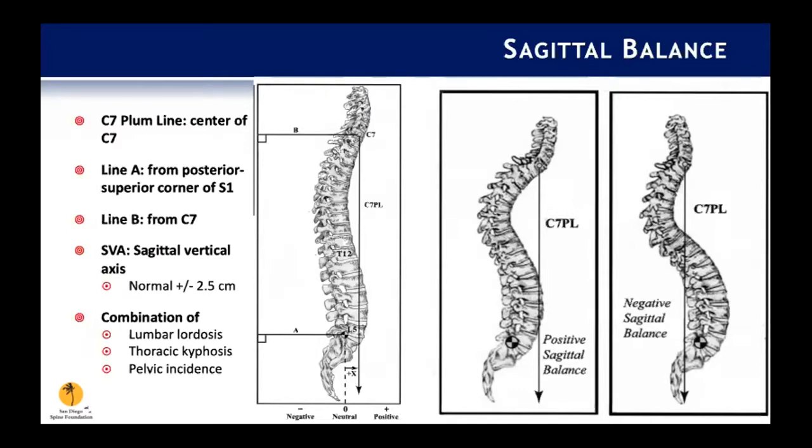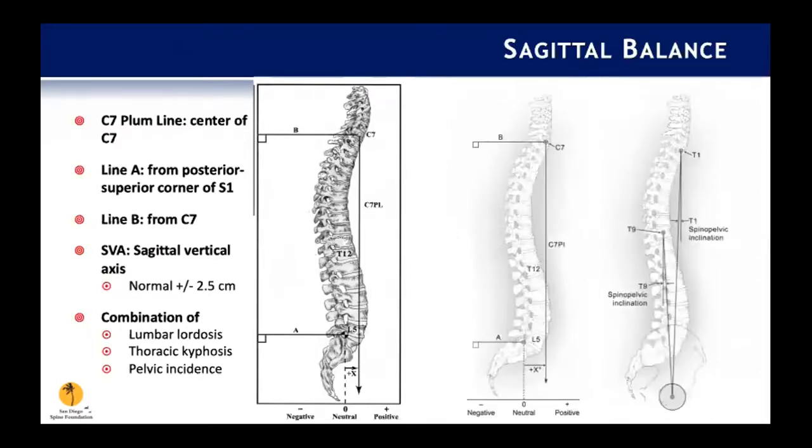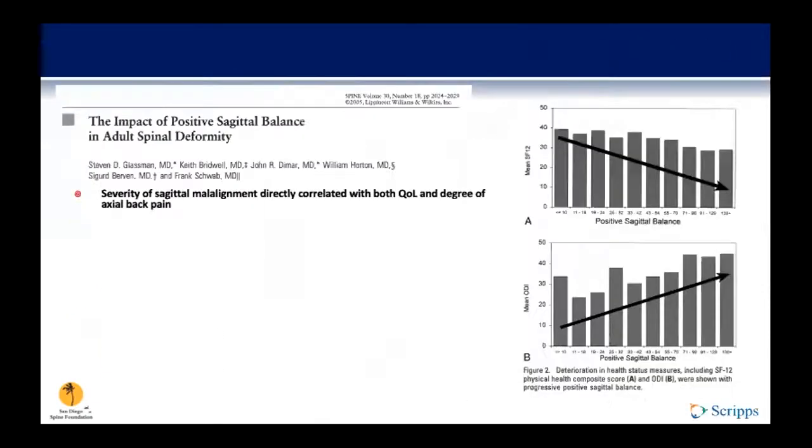Spinopelvic inclination is a global angular measurement of sagittal alignment. It is formed by a line from the femoral heads to the T1 or T9 centroid and the vertical plumb line. Now, since this is an angular measurement rather than a length measurement, it's not subject to the same magnification variability that may be present on radiographs. Additionally, the spinopelvic inclination has been shown to correlate more accurately with quality of life scores compared to the SVA alone. Sagittal balance overall results from a combination of lumbar lordosis, thoracic kyphosis, and pelvic incidence.